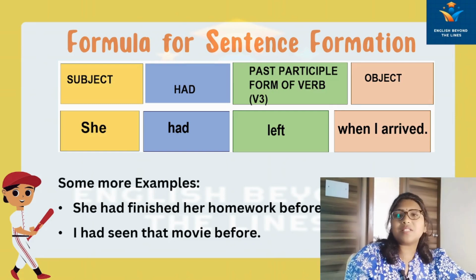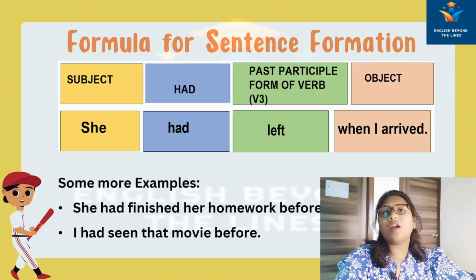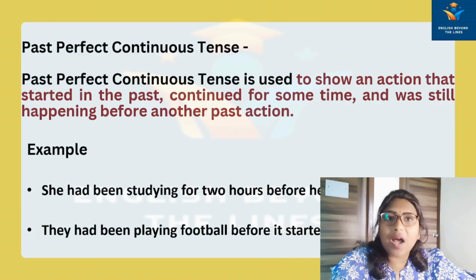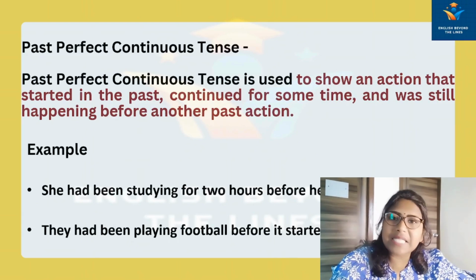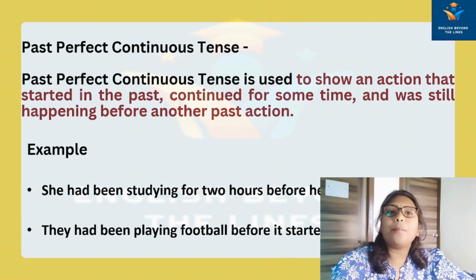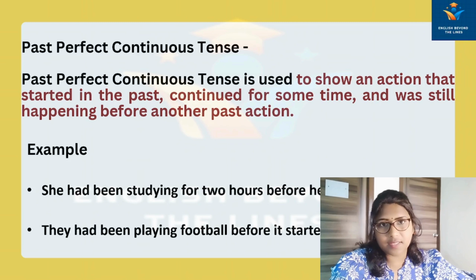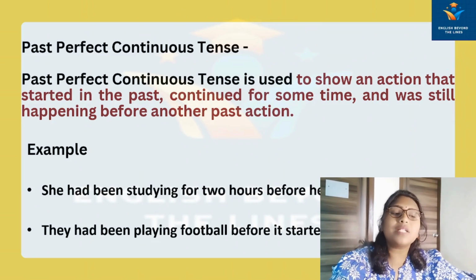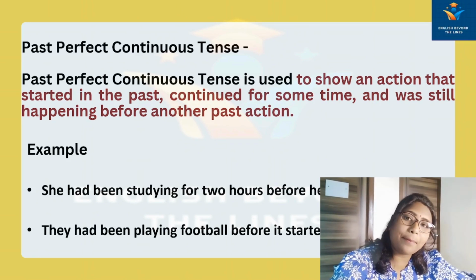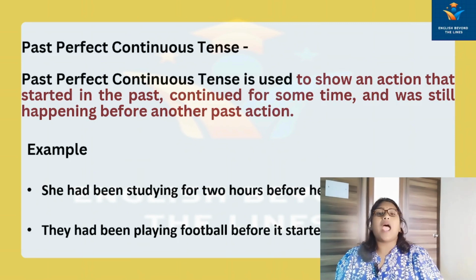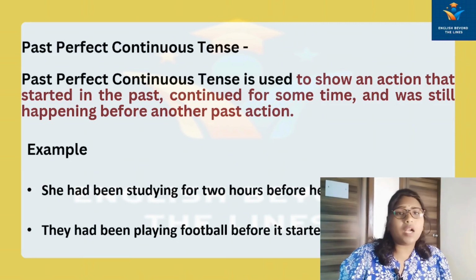Now we will proceed to the next part of the past tense, that is past perfect continuous tense. Past perfect continuous tense is used to show an action that had started in the past and continued for some time and was still happening before another past action.